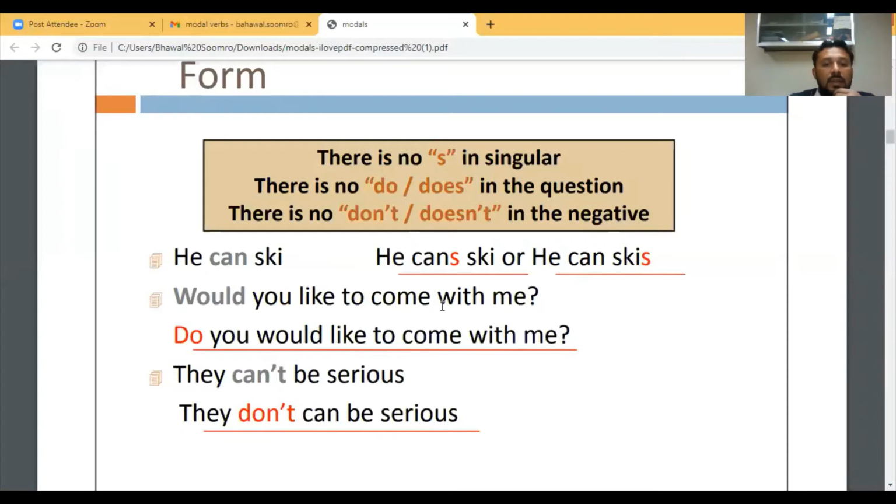Would you like to come with me? This is the correct one. But if we write do you like to come with me, this is incorrect. They can't be serious, this is the correct one. They don't can be serious, this is the incorrect one.